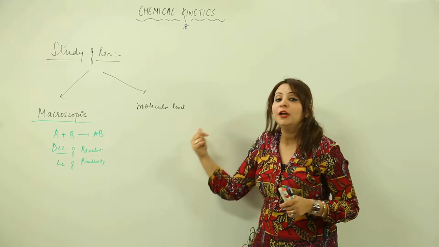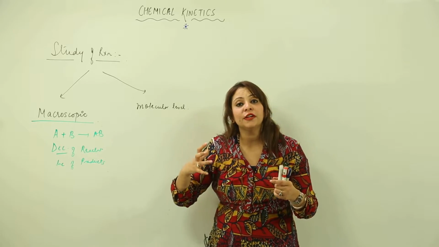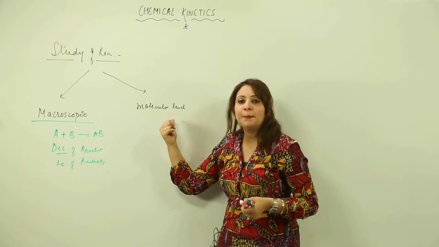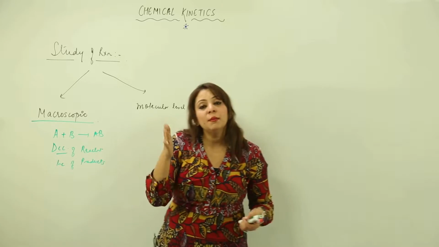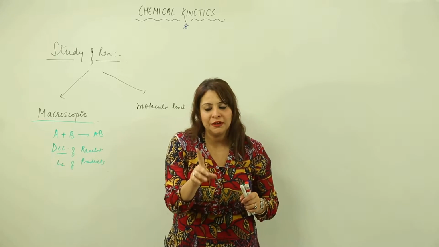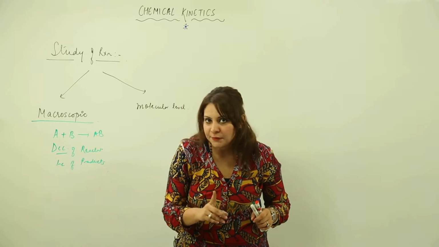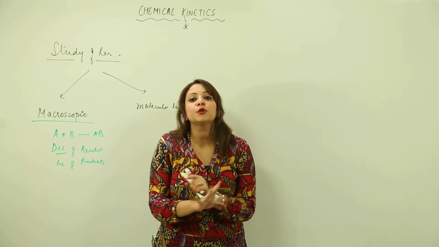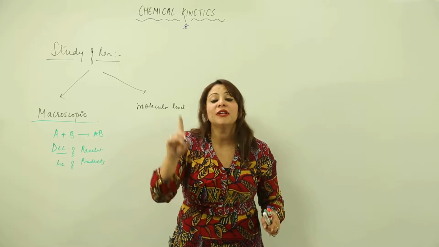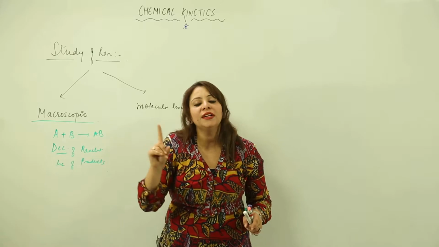But if we talk about the molecular level, do you know what we actually get to see? We get to see a different kind of phenomenon occurring. Just listen to me carefully, I am telling you again in detail. What happens at the molecular level? For a chemical reaction to occur, the reactants have to collide. One thing you have to keep in mind: for the reaction to occur, the reactants must collide among themselves. If they do not collide, the reaction will definitely not take place. But if they collide, then only the reaction is going to take place. So the first condition for the reaction to occur is that the reactants must collide.